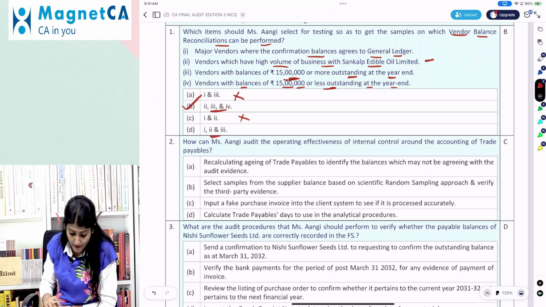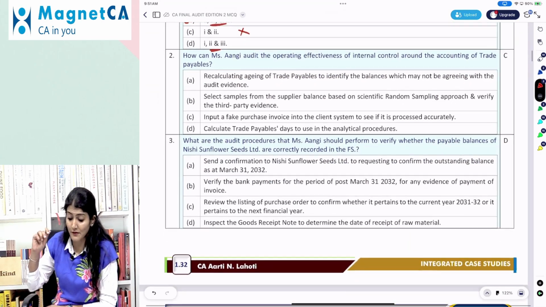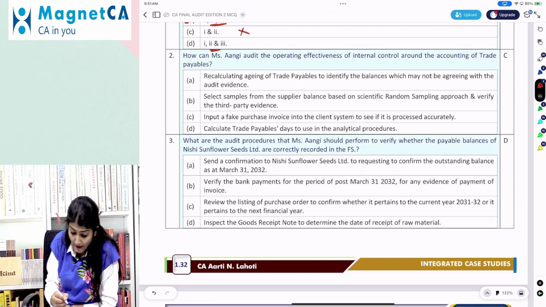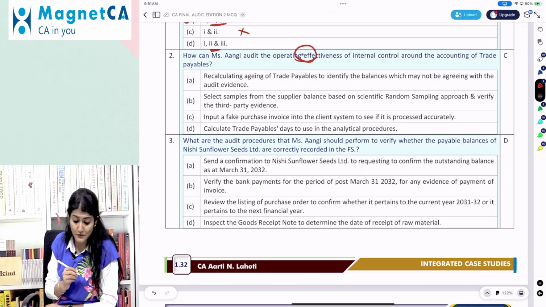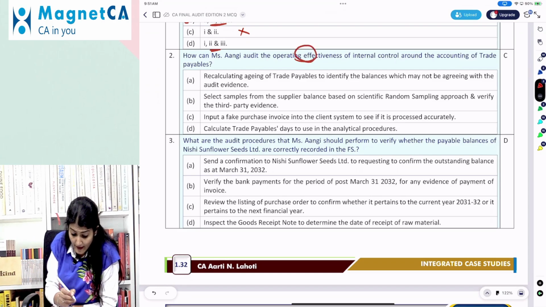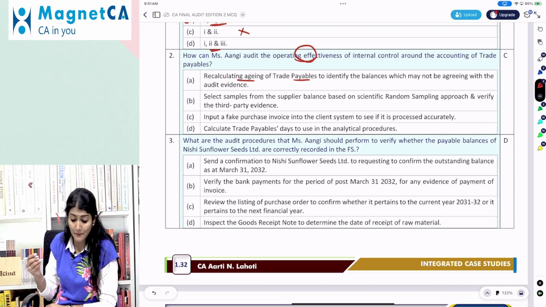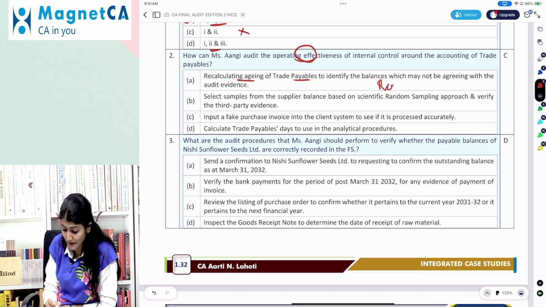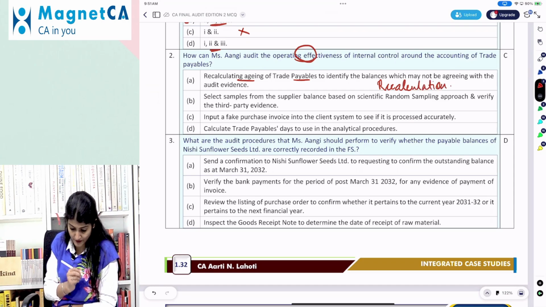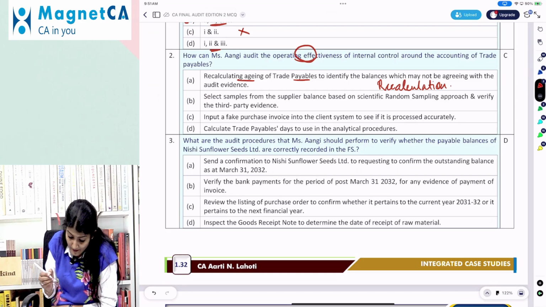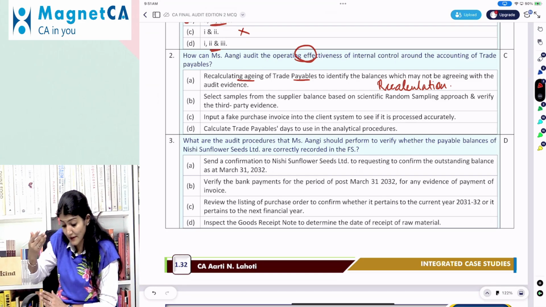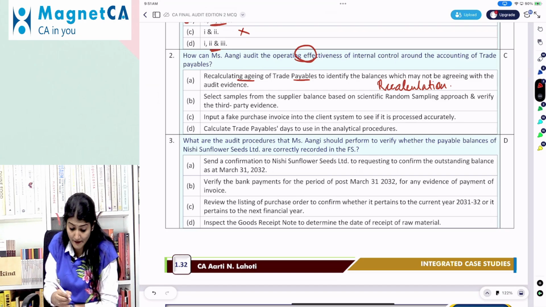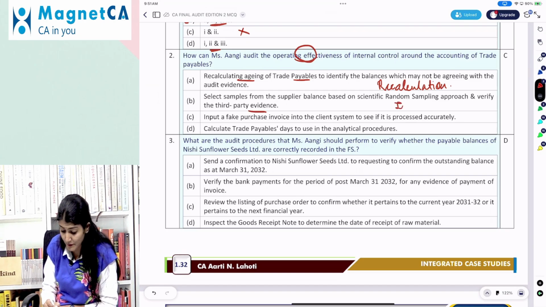Okay. How can Angi audit the operating effectiveness of internal control around the accounting of the trade payable? Right? How can they check the operating effectiveness of internal control? Recalculating the aging of trade payable. So recalculation is not a test of controls. It is more of a substantive procedure. Select samples from the supplier balance on the scientific random sampling approach and verify the third party evidence. Again, that is your inspection, a substantive audit procedure.